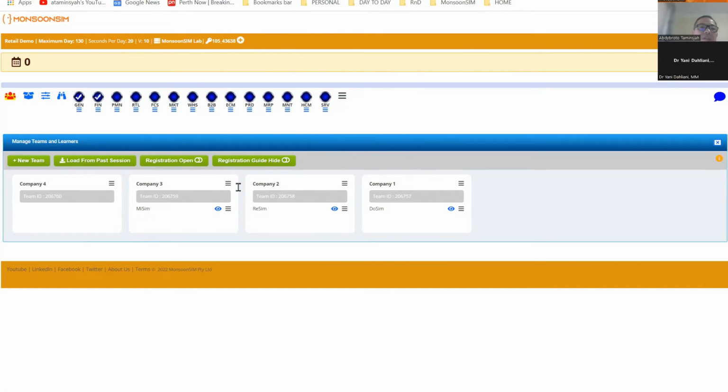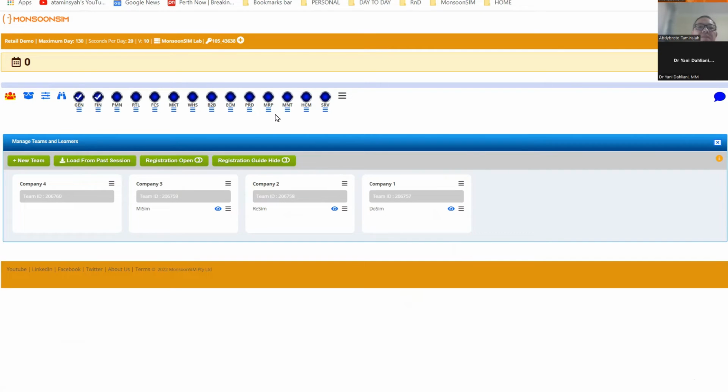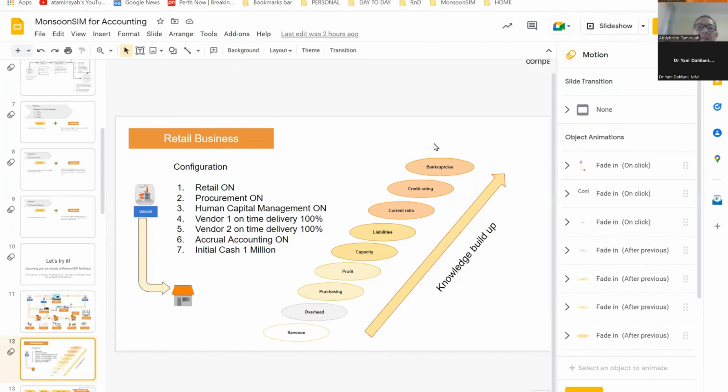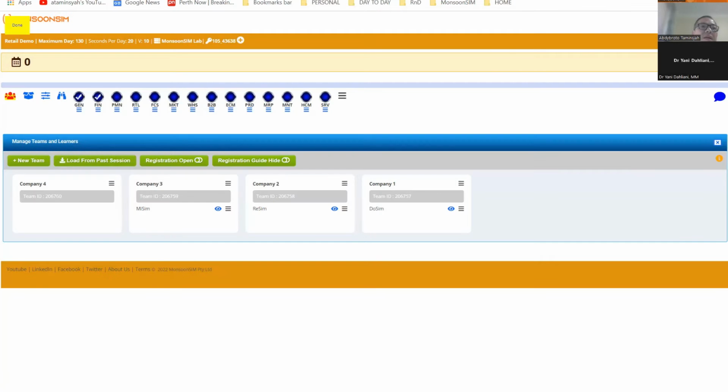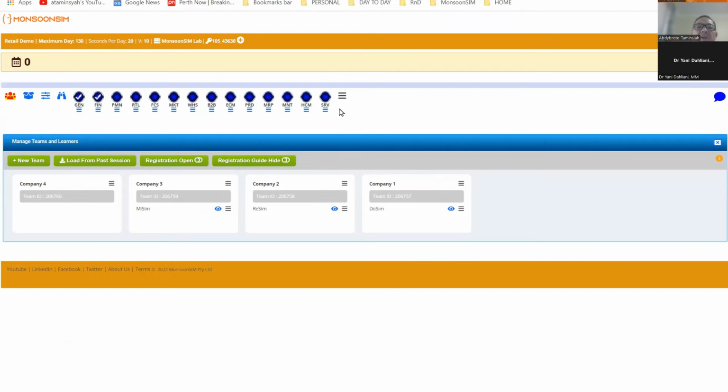We're going to turn on retail. So I'm going to turn on retail, and I'm going to turn on procurement. I will enable procurement, yes, right? And I'm going to turn on human capital management. So human capital management is on, all right? And then I will turn on vendor 1.